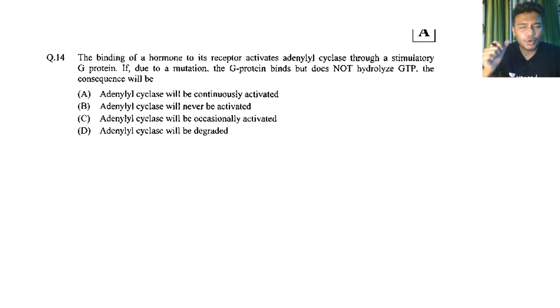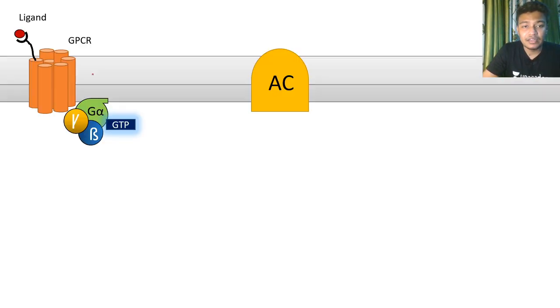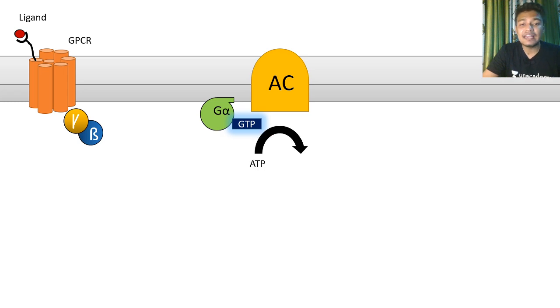Based on this concept, they can ask you a question. This was asked in 2017. The binding of a hormone to receptor activates adenylate cyclase through a stimulatory G protein. Again they are talking about GS signaling. If due to a mutation the G protein binds but does not hydrolyze the GTP, what would be the consequence? You would understand, right? Adenylate cyclase would be continuously active, because once this G alpha subunit is unable to hydrolyze its GTP, it would keep interacting with adenylate cyclase and ATP would get converted to cyclic AMP.